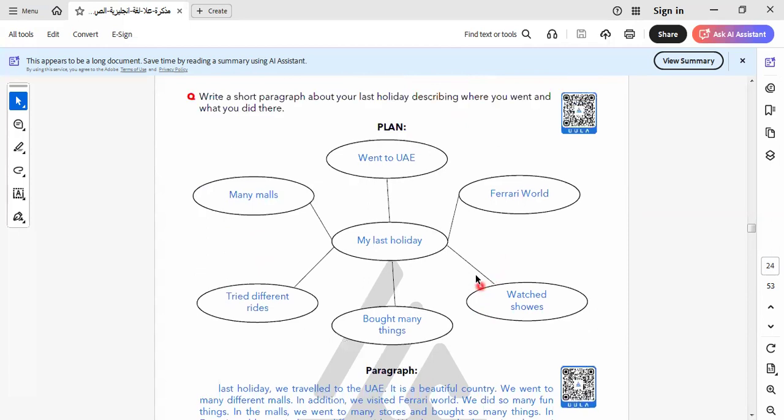So here we have the paragraph. Here I make a plan for how to write a paragraph. This is the paragraph describing the last holiday, the place that I went last holiday. I went to UAE. UAE is the abbreviation of what? Can you tell me? You know this abbreviation. United Arab Emirates. I think all of us know. And when we say USA, it will be United States of America. So this is called the abbreviation. Called what? Abbreviation. I would like you to repeat with me. Abbreviation. This is the abbreviation of the countries. Okay. Here we say United Arab Emirates.